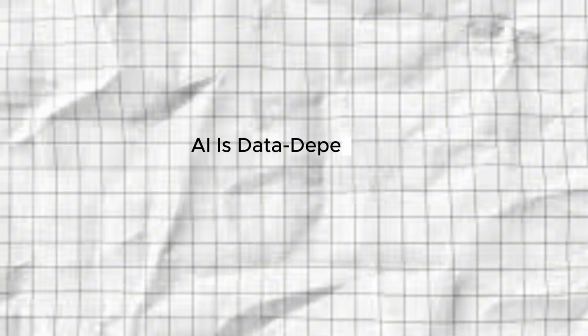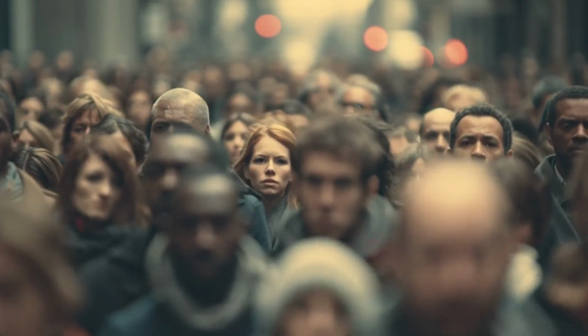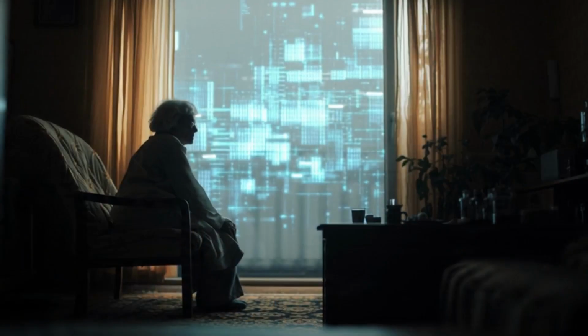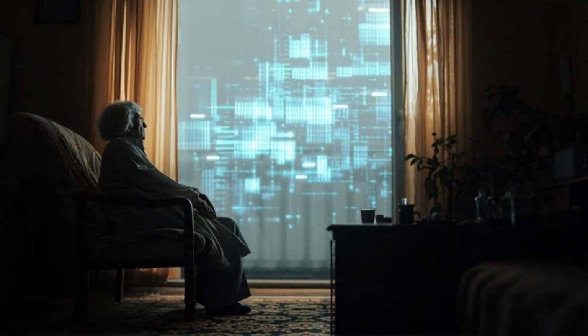Second, AI depends completely on its training data. If the data is biased, limited, or unrepresentative, the AI will be too. For example, if an AI is trained mostly on data from one demographic group, it may perform poorly on patients from underrepresented populations. If it has never seen a rare disease or an unusual presentation, it may fail.